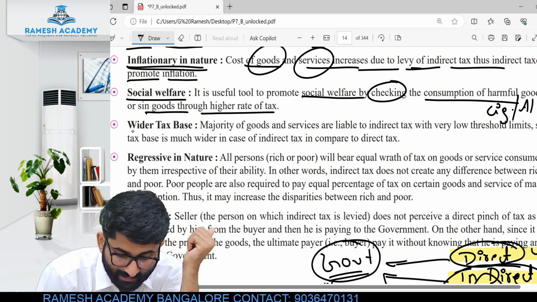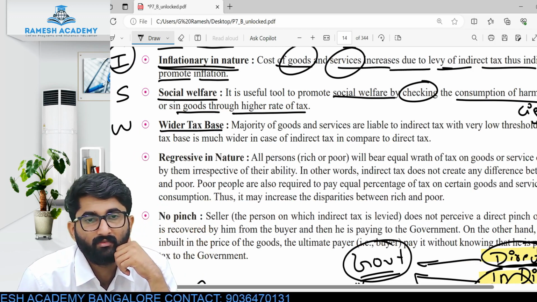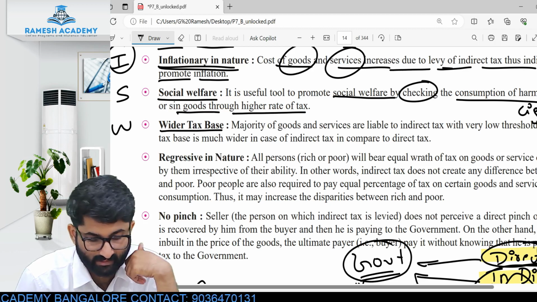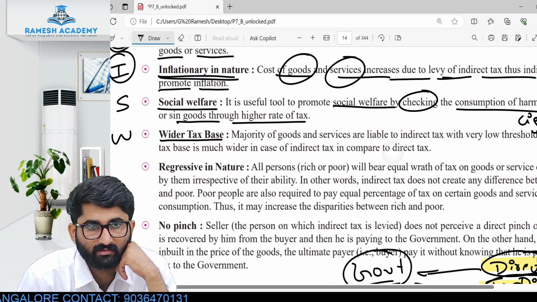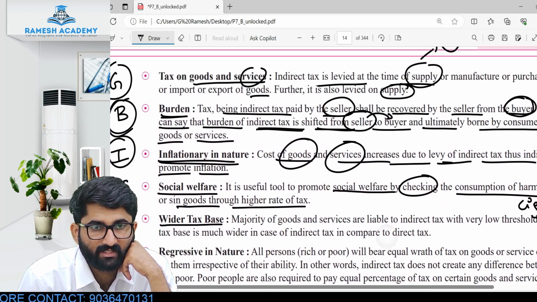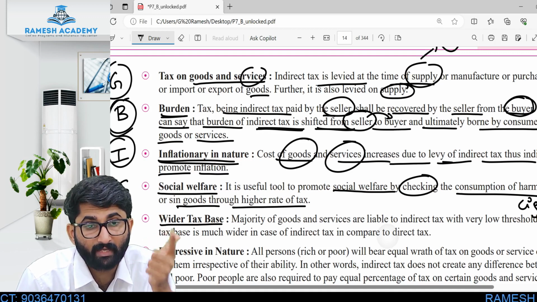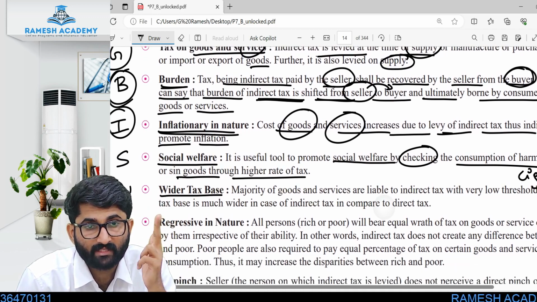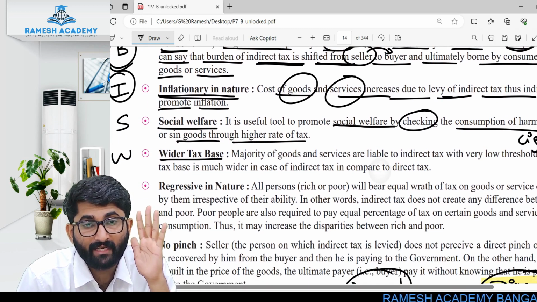And indirect tax has a wider tax base, W. Why am I writing this GBISW? What is this GBISW? G for goods and services. B for burden. I for inflationary in nature. S for social welfare. W for wider tax base.